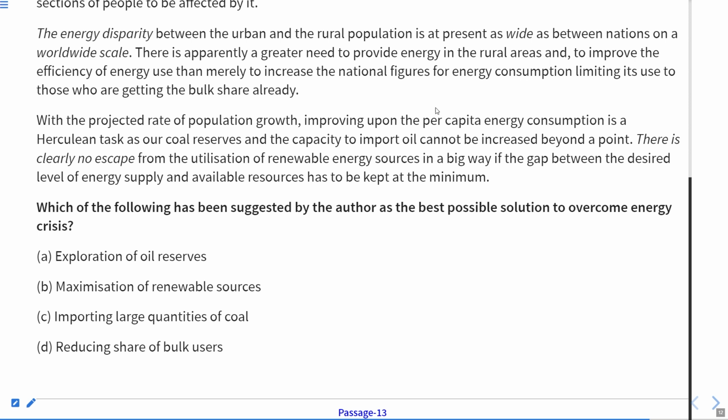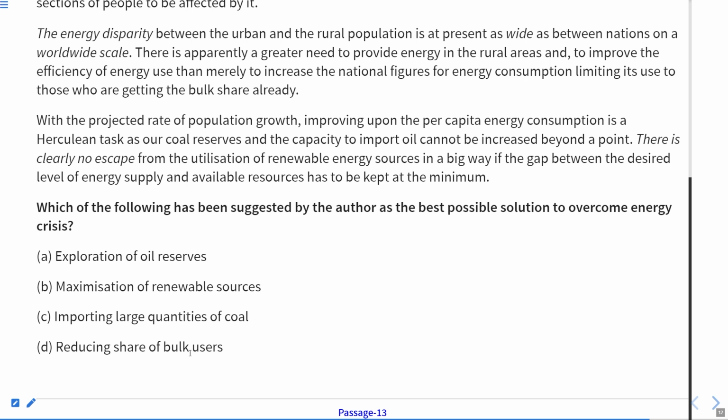So, it must be in the last paragraph. There is clearly no escape from the utilization of renewable energy sources in a big way. It means there is no other option. We just have only one option to make the utilization of renewable energy sources. And if we see all the four options, exploration of oil reserves, maximization of renewable sources, importing large quantities of coal, and in case of coal, it is written as our coal reserves and capacity to import oil cannot be increased beyond a point. Now, we cannot import large quantities because it has some limit.